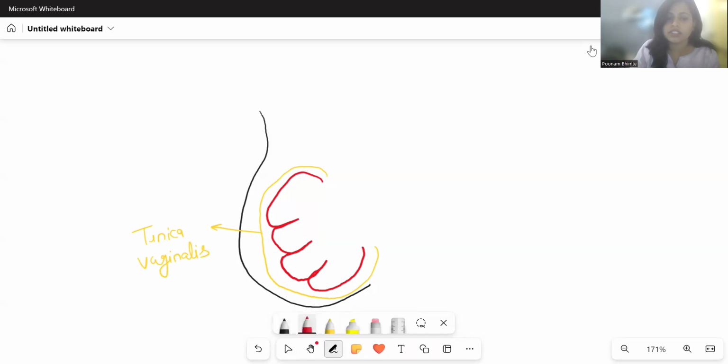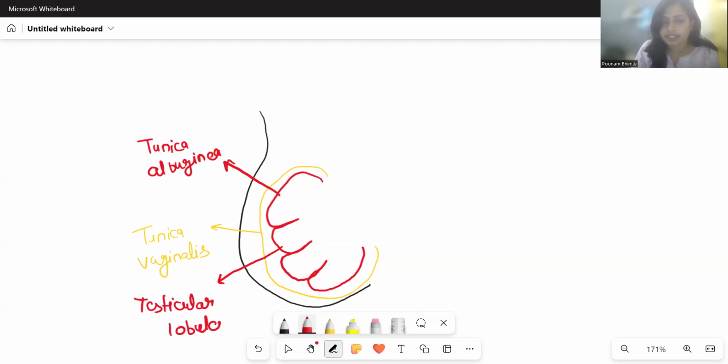Then we have a second layer. This layer is called tunica albuginea. This tunica albuginea forms invagination, goes inside, because of which we get a lot of compartments. These compartments are called the testicular lobules.